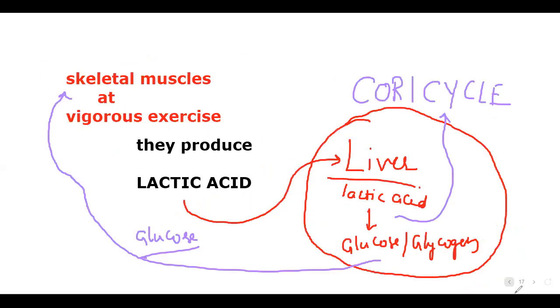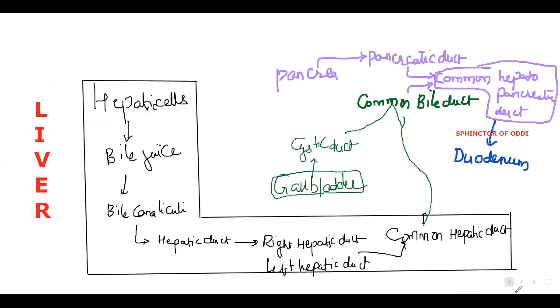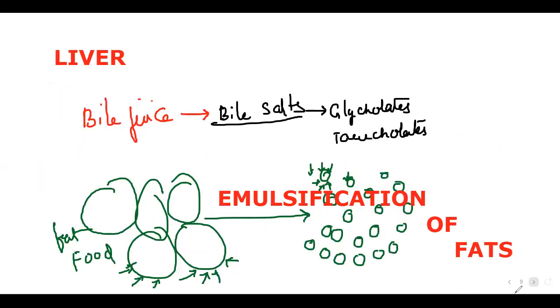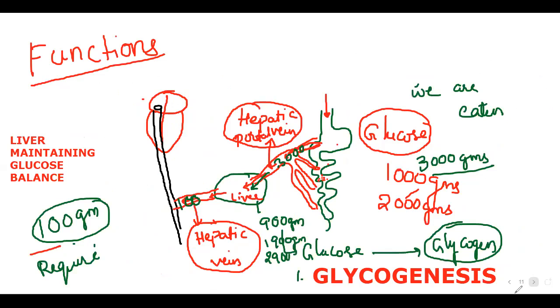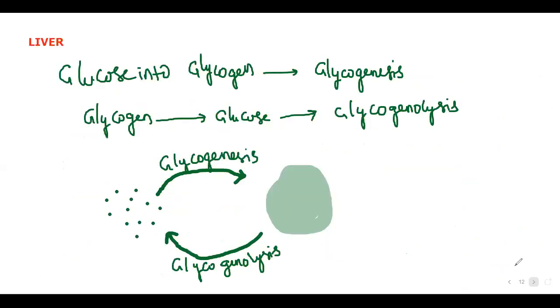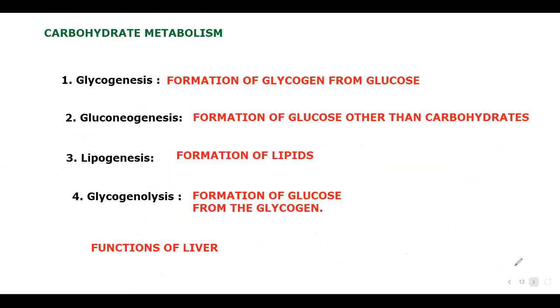Let's take a look at that. What are the functions of the liver? The liver secretes bile juice containing bile salts and bile pigment. Next, we discussed the conversion of glucose into glycogen and glycogen into glucose, based on necessity and requirement. That is glycogenesis, gluconeogenesis, lipogenesis, glycogenolysis.